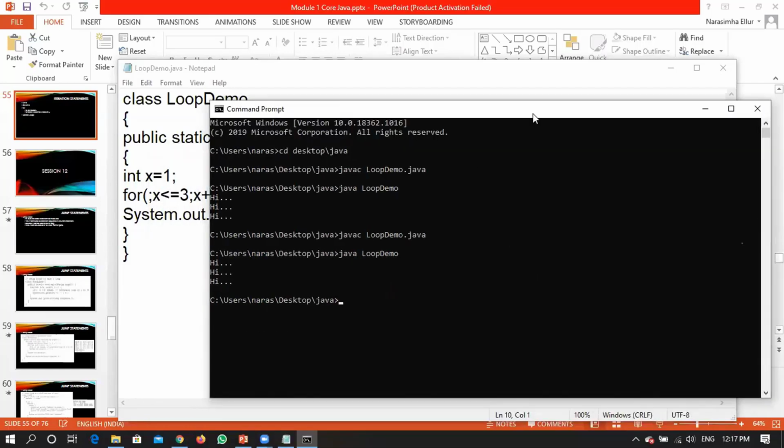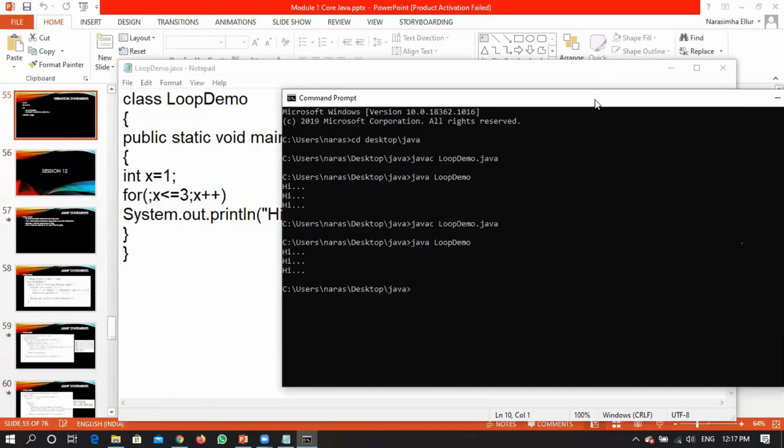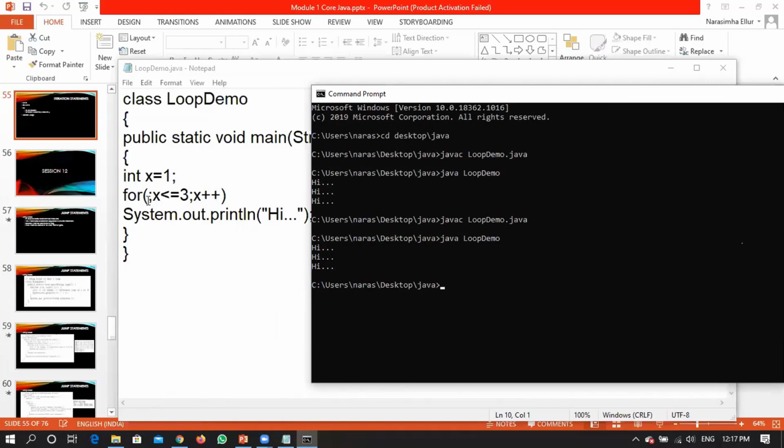So now can I draw a conclusion: the first part is the initialization, and that particular statement is not mandatory, it is optional, right? If you are not writing this part, you can handle that initialization before the for loop also.